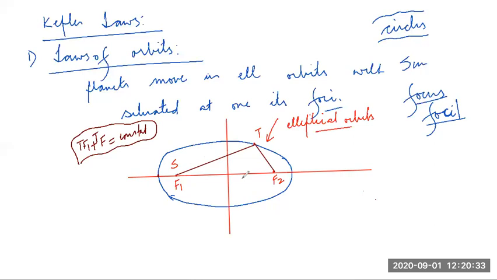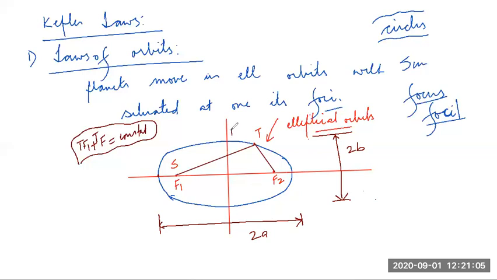Now, let's say this distance is 2b. We're going to use them in the numericals. I take this distance as b, so double of this is 2b, and this distance along the major axis is 2a. Obviously, from the center of the ellipse to this point is a, double is 2a.